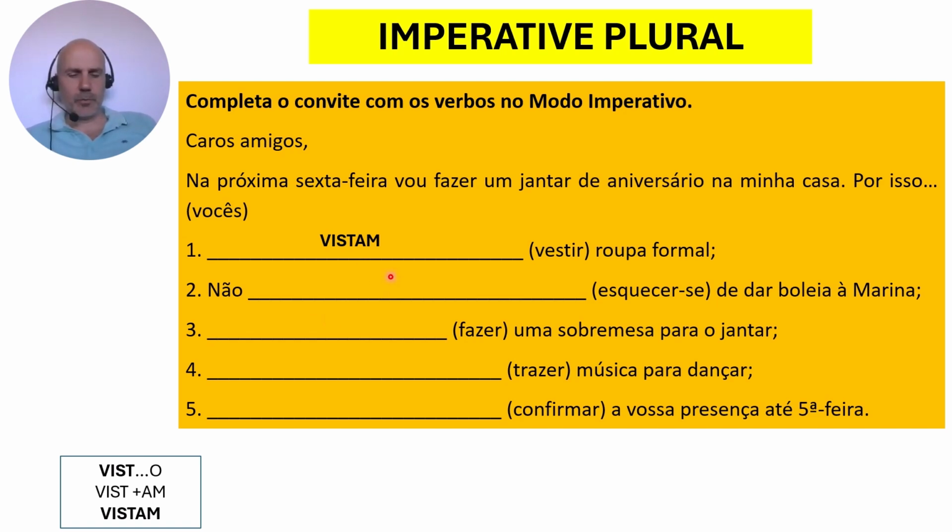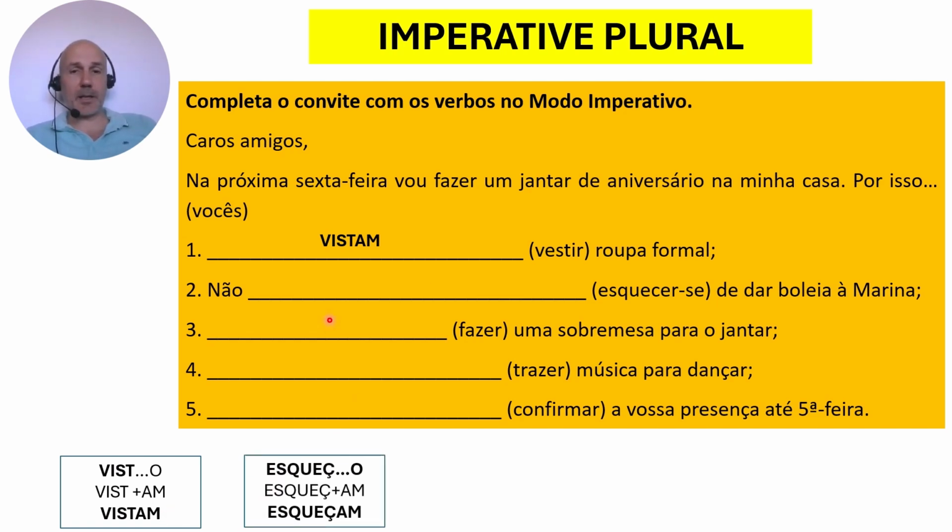So what you have to do is conjugate the verb, any verb, in the present tense, first person of the singular, okay? So the verb vestir, if you conjugate it in present tense, first person singular, you'll get visto, right? Visto. And then you get rid of this o, and you add this am. And this am comes from the previous table, the slide that we checked a few minutes ago, right? So if you add this am to vist, you'll get vistam. And it's always the same process, okay?